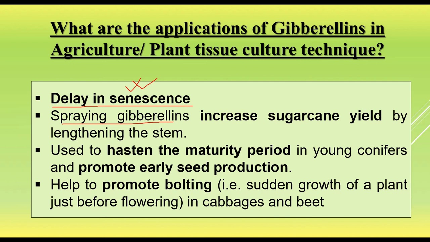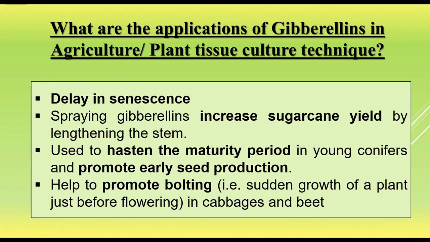Spraying gibberellin increases sugarcane yield by lengthening the stem. Already this has been explained by me. Gibberellin is also used to hasten the maturity period in young conifers and promotes early seed production.